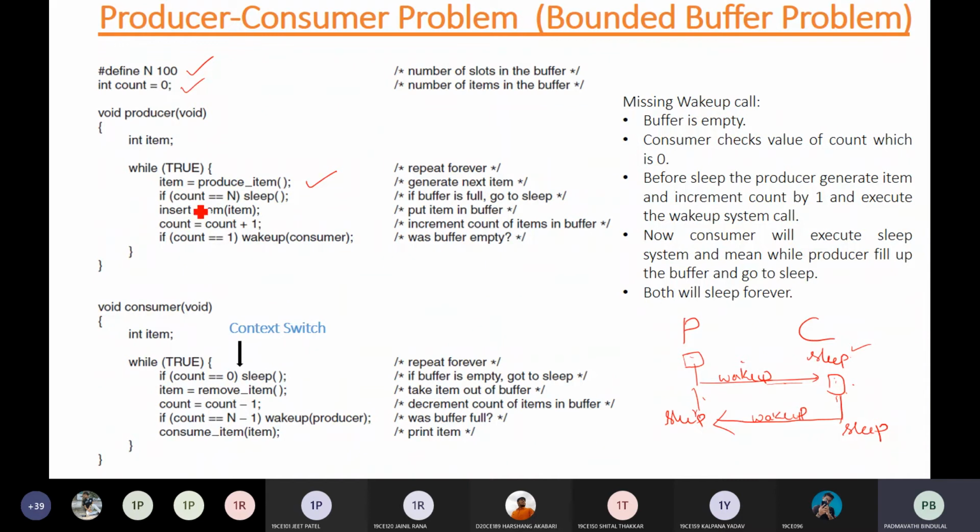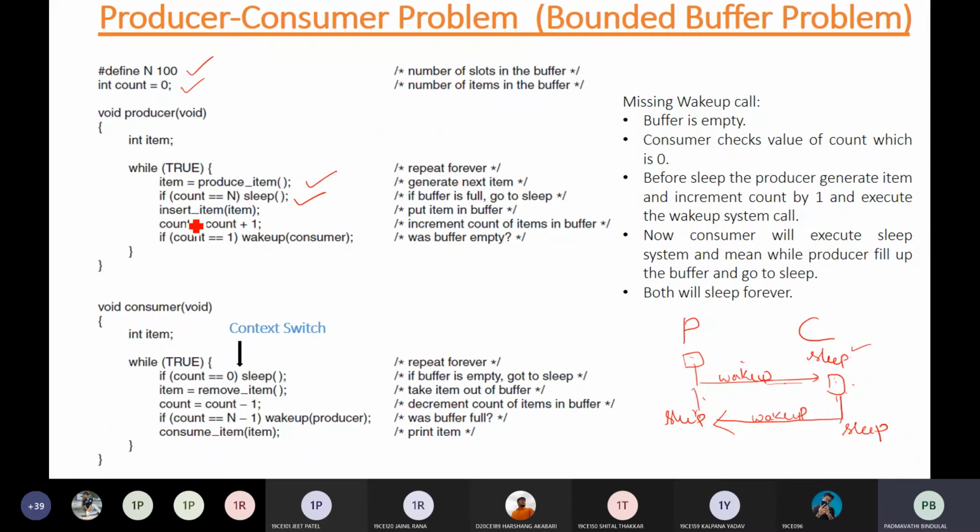Now if count is equal to N, that means your buffer is full. Count is the number of items and N is the number of slots. If all the slots of the buffer are occupied by items, the buffer is full. In that case, the producer cannot insert any item into the buffer, so it will simply go to the sleep state.